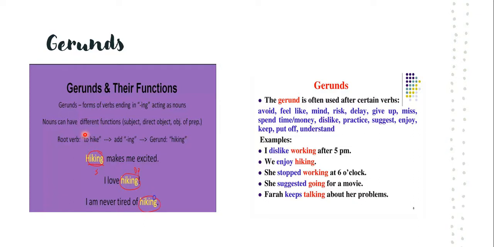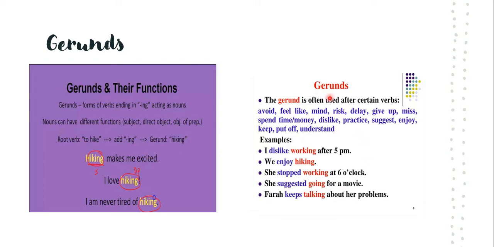Next, some students were asking me, ma'am, what are gerunds? Gerunds act like nouns, and nouns can have different functions like subject and direct object. You can understand gerunds very easily because of this ing. To the base verb we are adding ing, and that is a gerund.